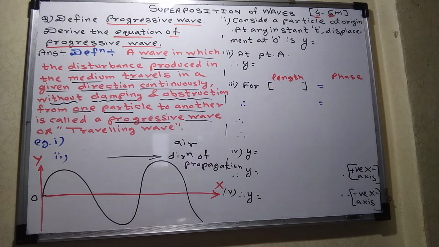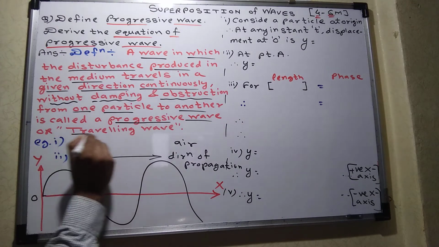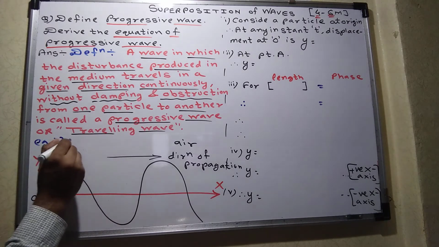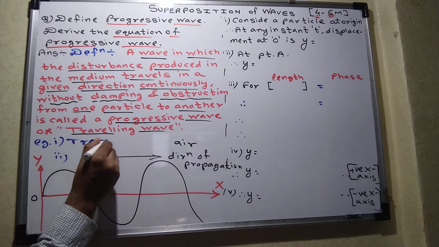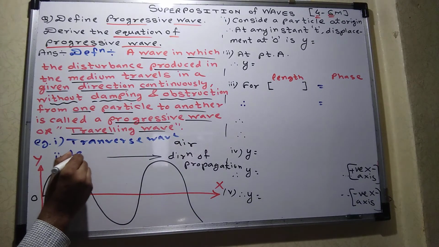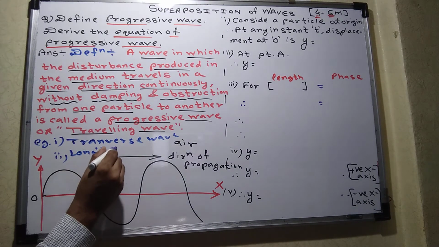What is another name of the progressive wave? The another name of the progressive wave is traveling wave. So remember, in the exam they will ask either define progressive wave or traveling wave. Traveling wave means a progressive wave. Now students are asking, will you give us some examples? Yes, students, the examples are the transverse wave, already we have done the definition, and the second example is the longitudinal wave.